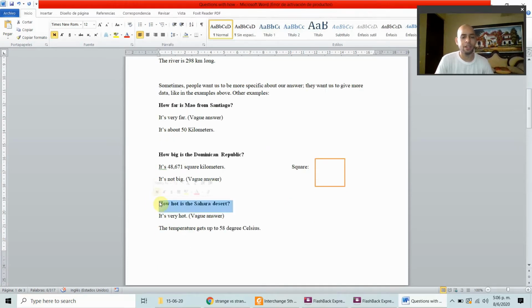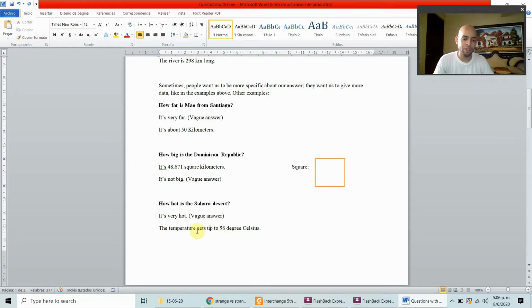How hot is the Sahara Desert? You know, the Sahara Desert is very hot. We know it's very hot. Okay, it's very hot. But how hot? Can you be more specific? Well, the temperature gets up, it's like that's the top, it gets up to 58 degrees Celsius.